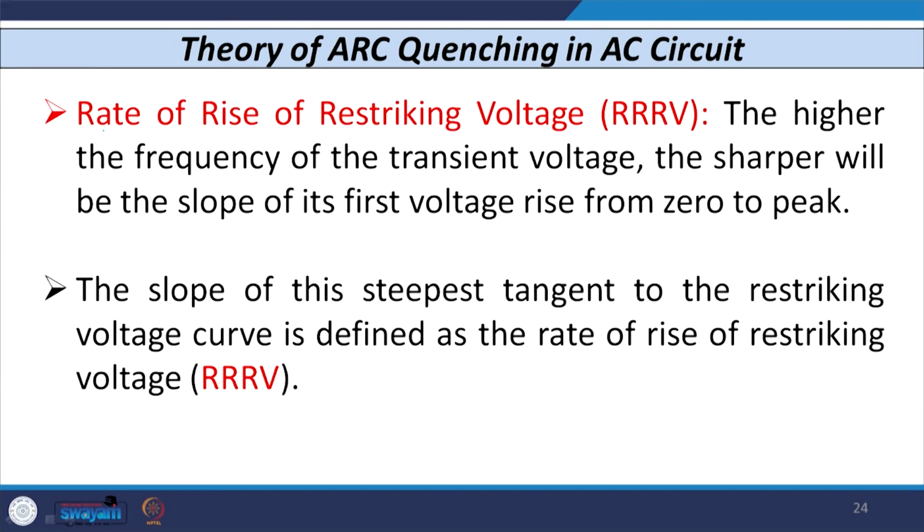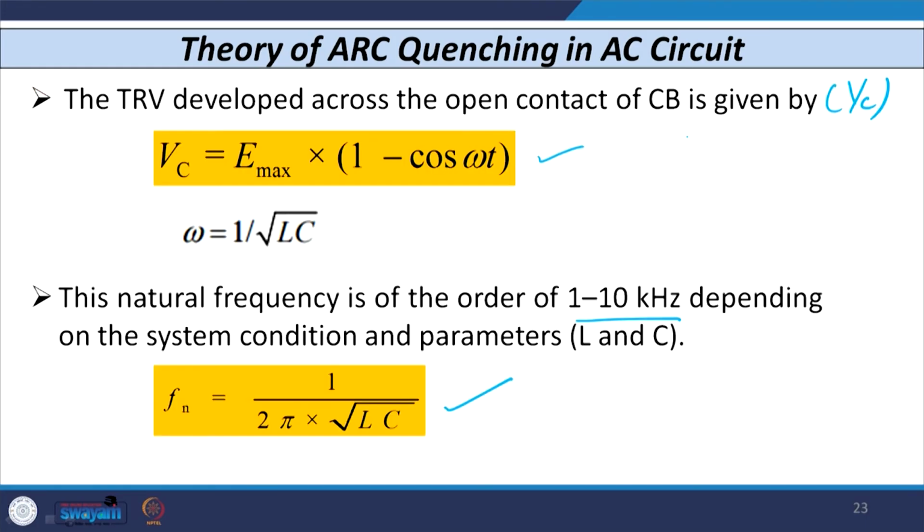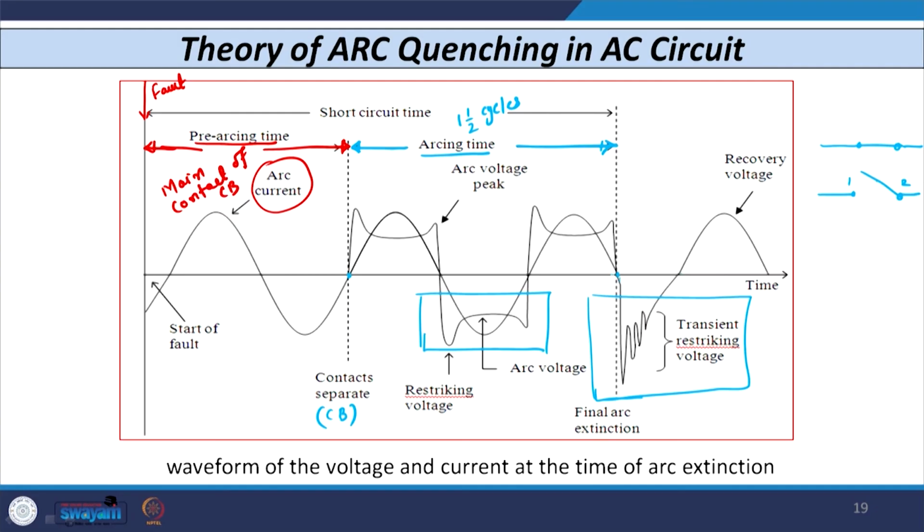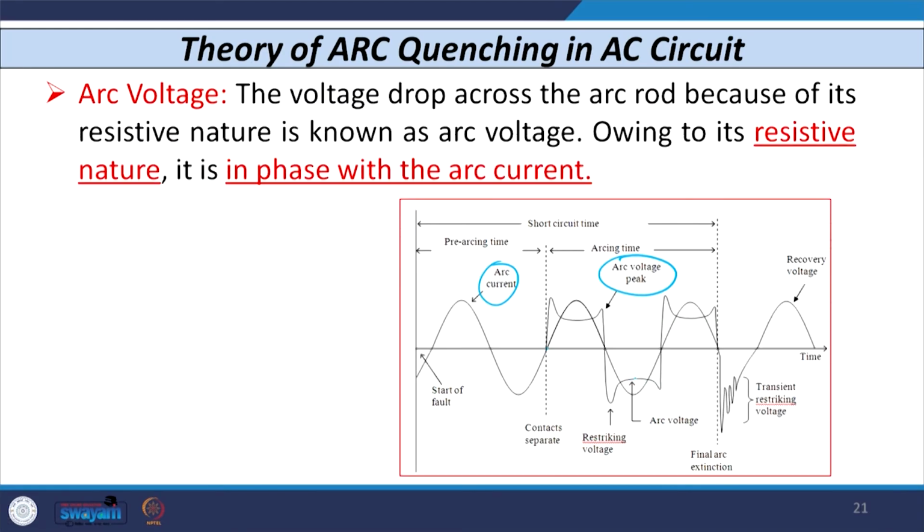The next phenomenon is known as the rate of rise of restriking voltage, sometimes also known as the RRRV. The higher the frequency of the TRV, the sharper will be the slope of its first voltage rise from 0 to peak. The slope of the steepest tangent of the restriking curve is defined as the rate of rise of restriking voltage. You can see here in our original equation, from this instant from 0 to the first peak, the slope of the transient restriking voltage is known as the rate of rise of restriking voltage.